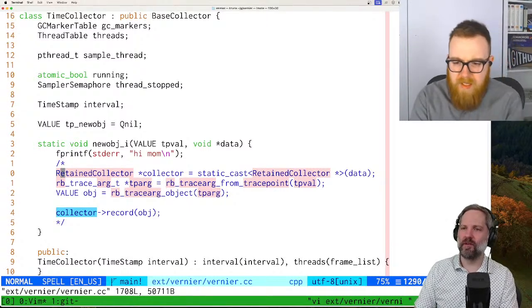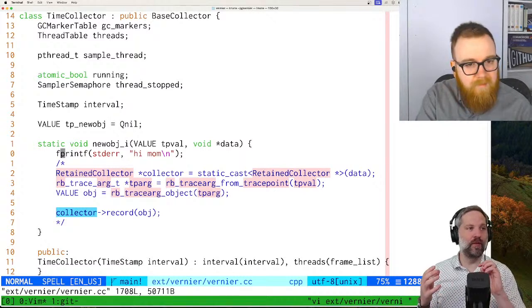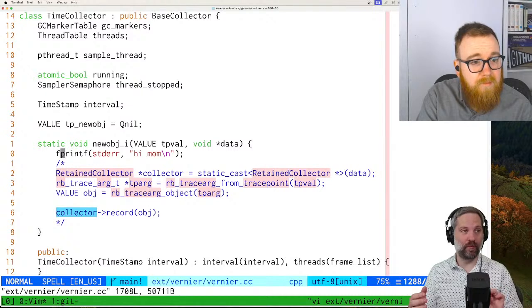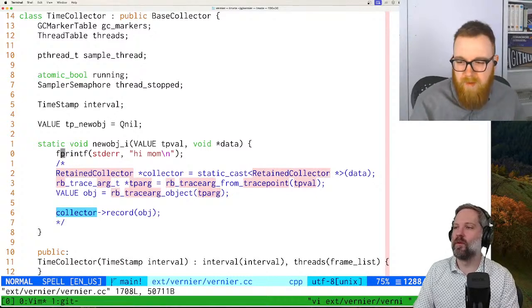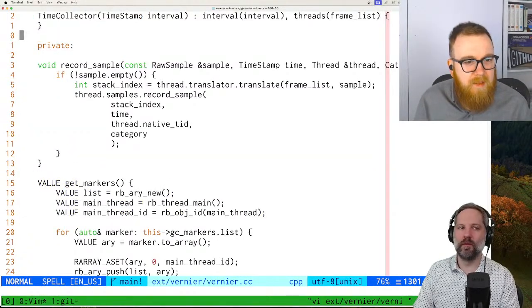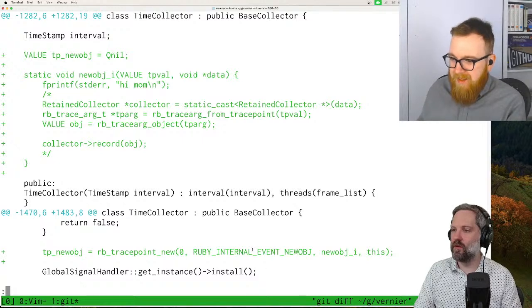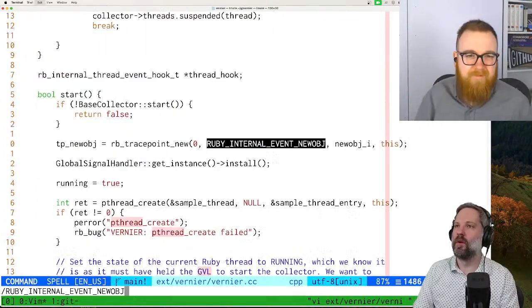We must be doing that elsewhere in here. For sure. I'm guessing the retained allocator must use the same trace point, right? Somewhere we're going to find a new obj trace point. Let's see. It works by listening to new and free, and just deleting the records it has when it sees the free.